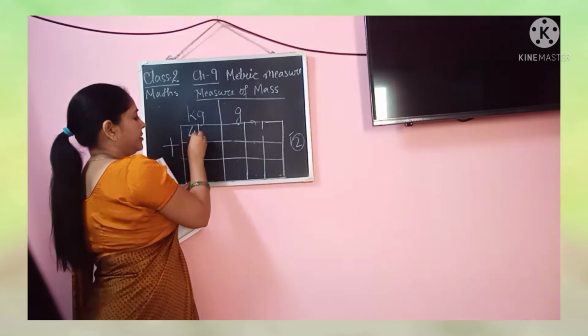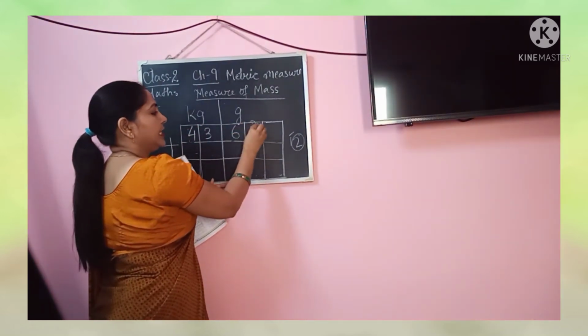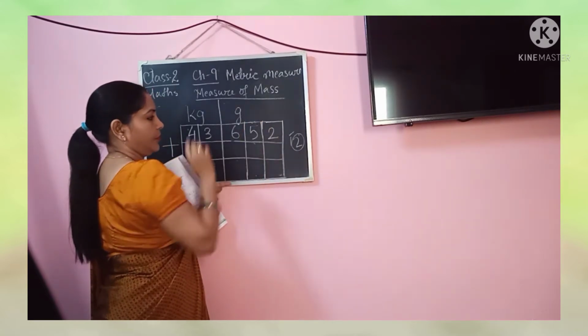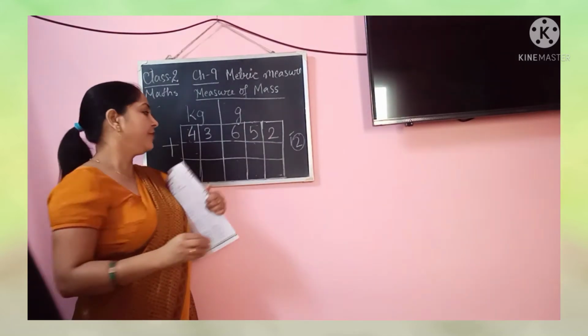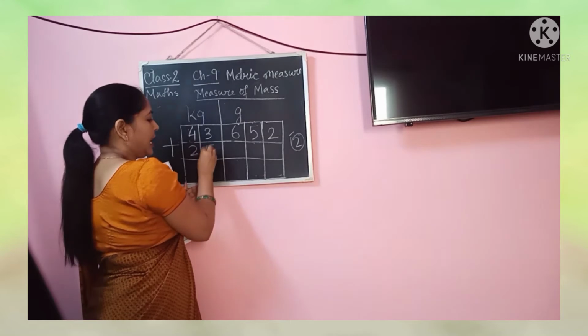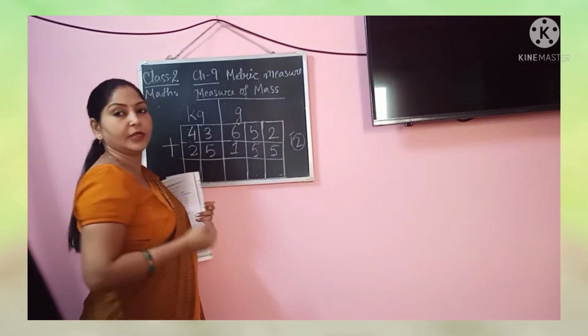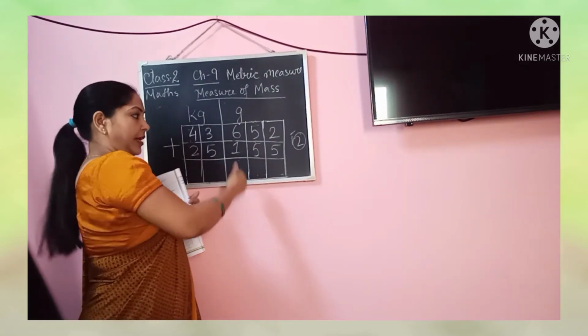Let us write 43 kg. How many grams? 652 grams. Alright. Now next one, we have to add 25 kg, 155 grams. Okay. So now let us add these two values.